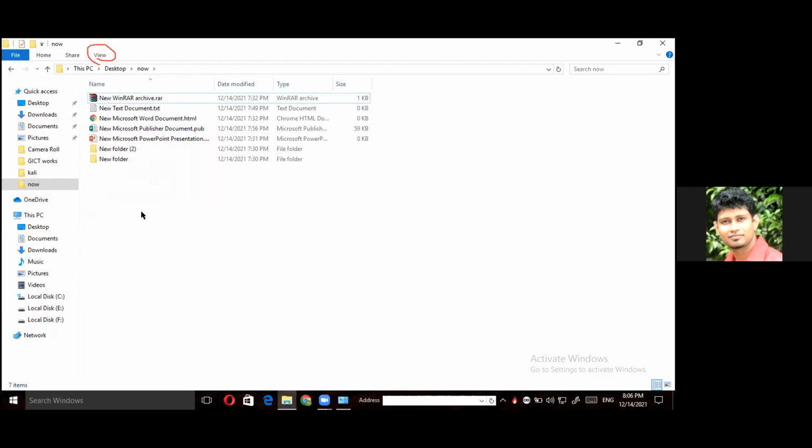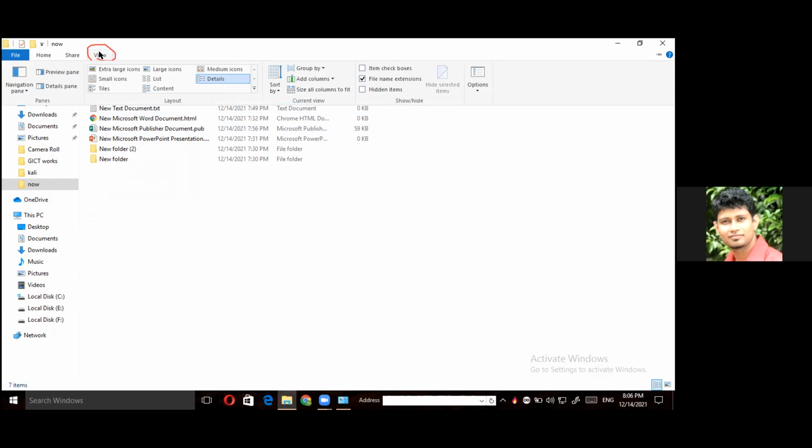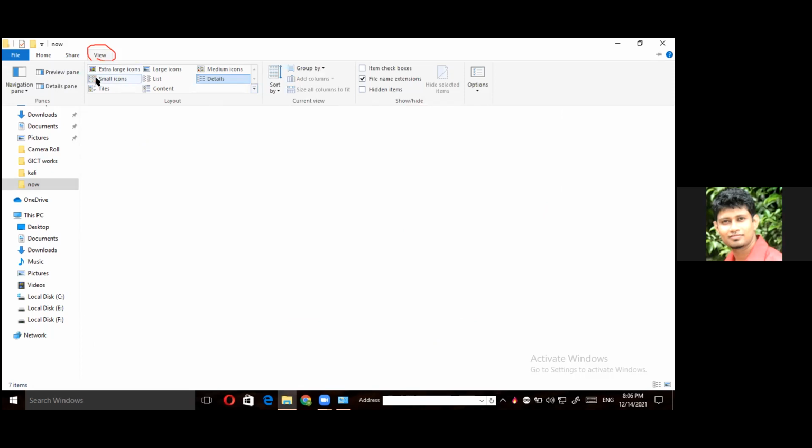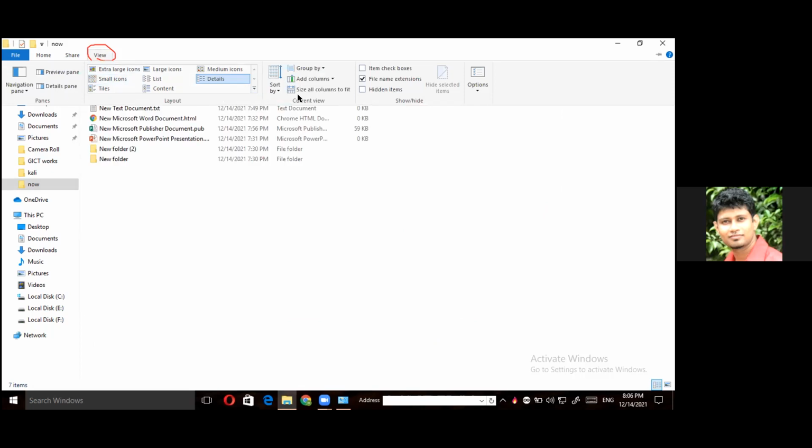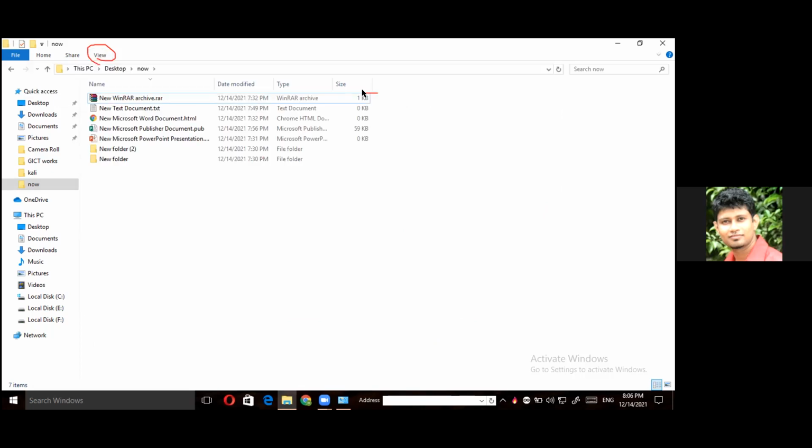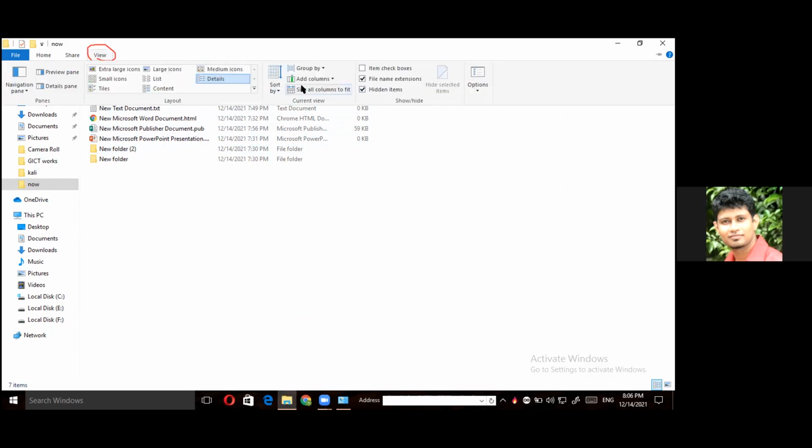Please go to View. Then you have show hidden files, hidden items. There's something called hidden items. You can tick that, and then the hidden items will be visible. After hiding, if you want to get that back, you can right click and unhide it.